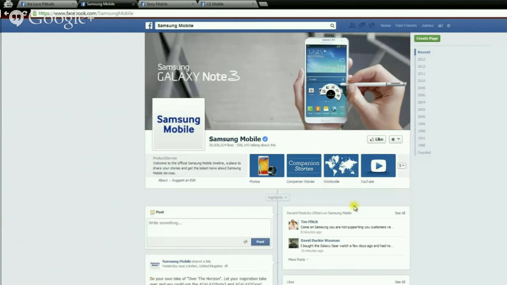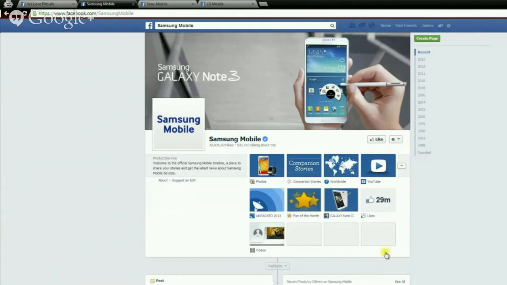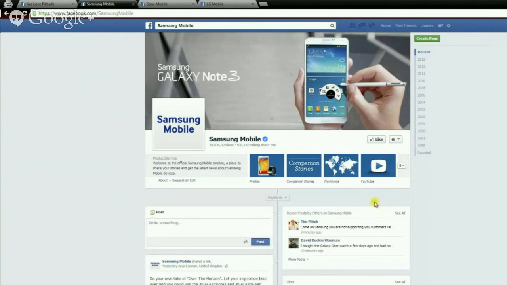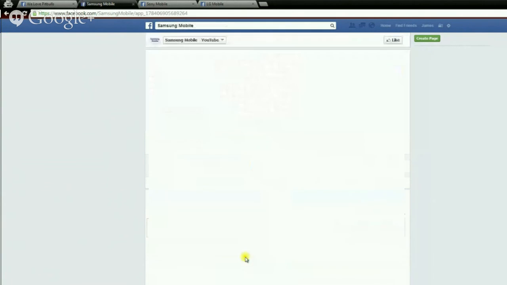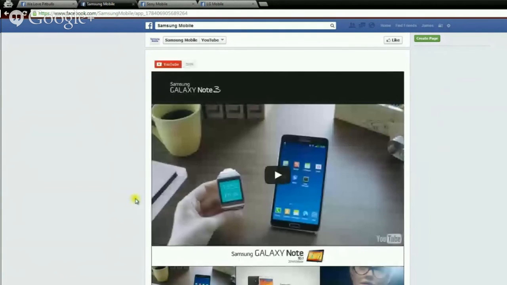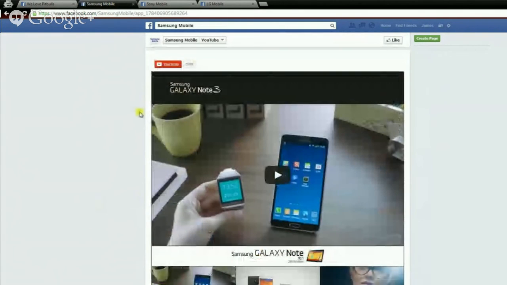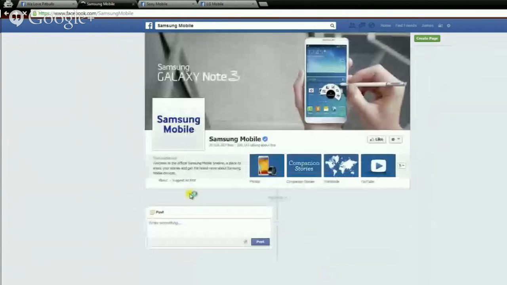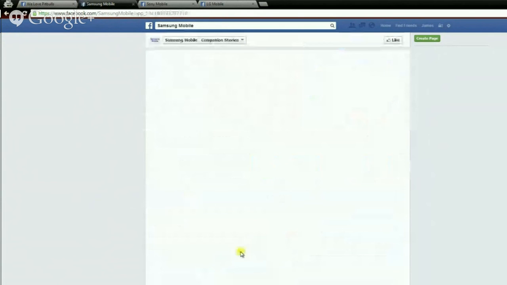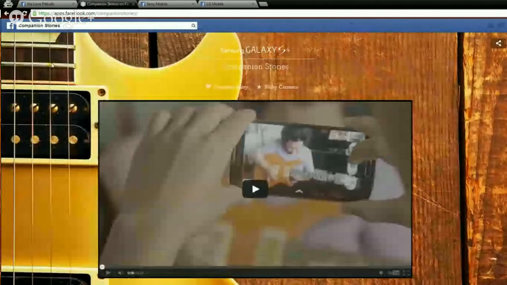So you can have a maximum of 4 tabs being shown, and you can have as many tabs as you would like down here in the drop down section. Okay, so what happens when we click on one of these tabs? Well, let's try clicking on the YouTube tab and see what happens. We get taken to their YouTube channel, just like that, within Facebook. That's pretty neat, right? If we go back and click on the companion, we get taken to a page within Facebook again as well. Pretty neat.